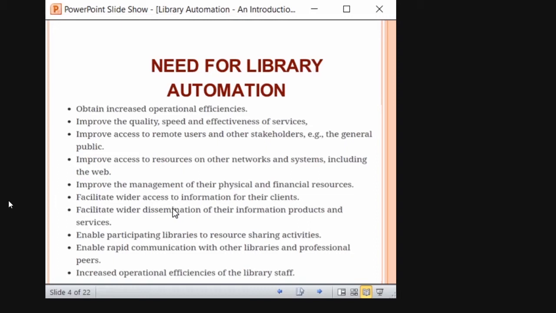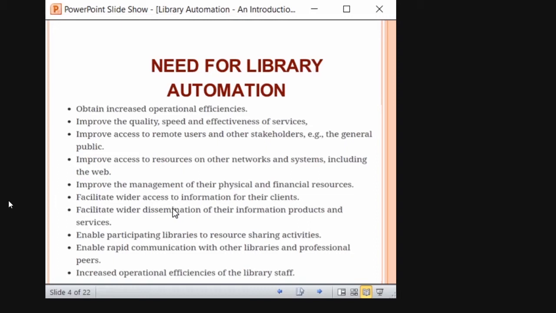Facilitate wider access. That is true, because in a traditional library, to access the resources you have to come to the library and be physically present. Now it is not the case, right? We are learning from wherever we are. Now we can access our library with the help of the internet and other library automated tools. So it facilitates wider dissemination. As a librarian, you can share new information widely through this technology, enabling participating libraries to do resource sharing, enabling rapid communication with other libraries, and increasing the operational efficiency of the library staff.